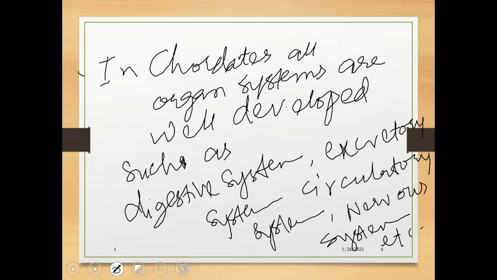We have the members of chordates, especially their classes. We will discuss them one by one, and also one organism in detail. Phylum Chordata organisms possess well developed organ systems: digestive system, excretory system, circulatory system, respiratory system, and so on and so forth. All are well developed in these organisms.